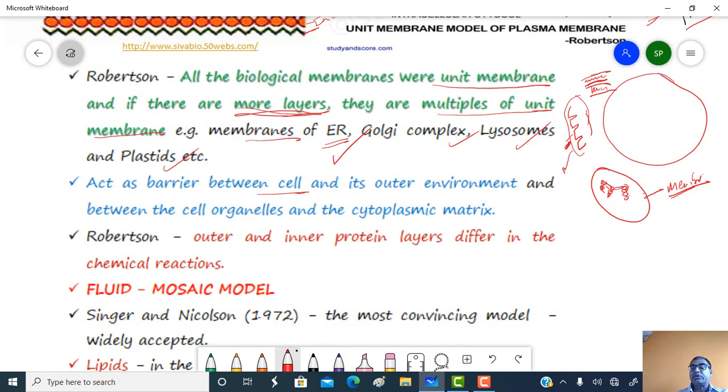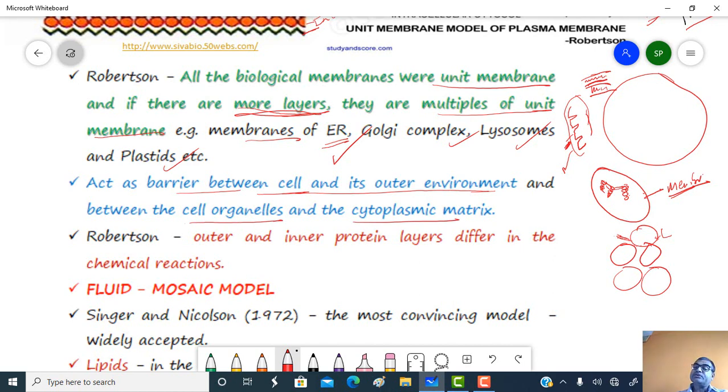Suppose this one is a tissue, then this outer membrane is the plasma membrane or cell membrane, which acts as a unit membrane. It acts as a barrier between the cell and its outer environment, or between the cell organelles and the cytoplasmic matrix.